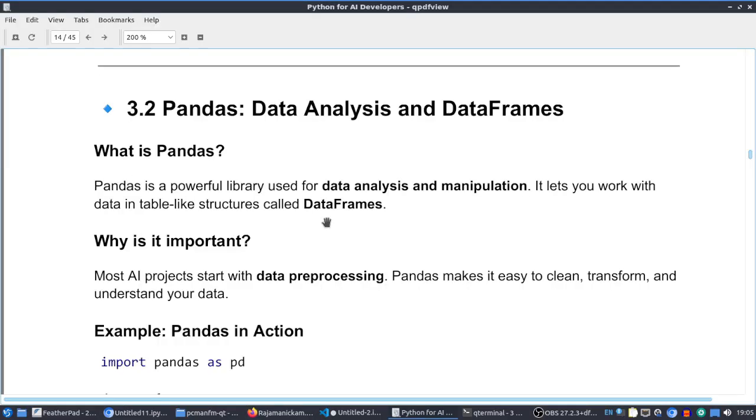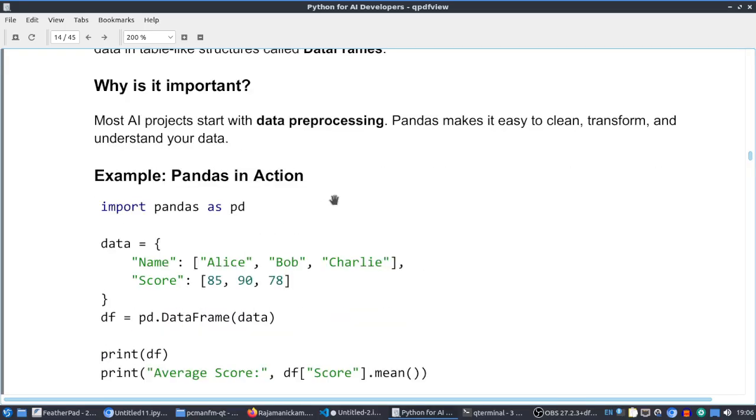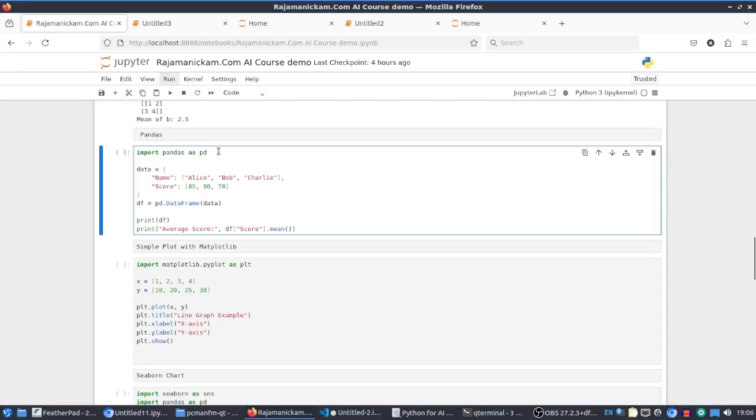And the next one is pandas. As I said, it is very useful for data analysis, and especially those data frames are very useful for processing data. We can easily import a CSV file data here and then do a lot of processing using very simple coding. So we are importing pandas as pd, and the data we are providing is this dictionary, right? Key and value, and we are loading it to a data frame.